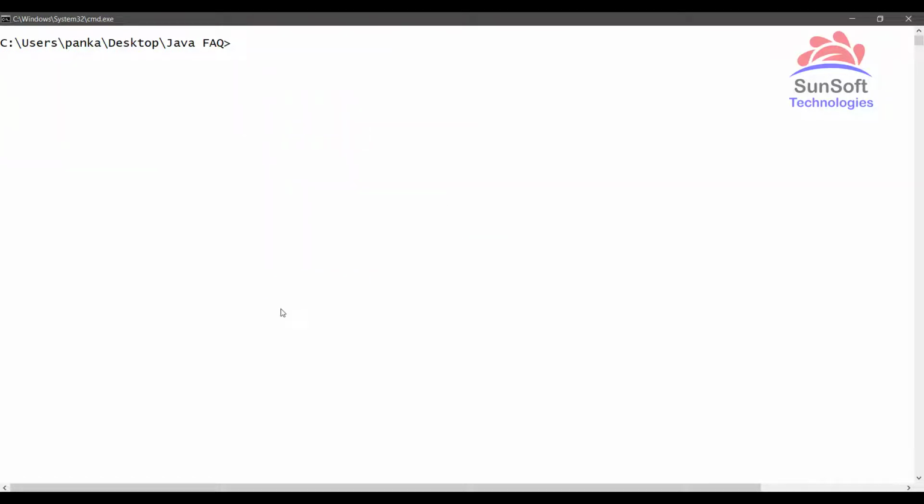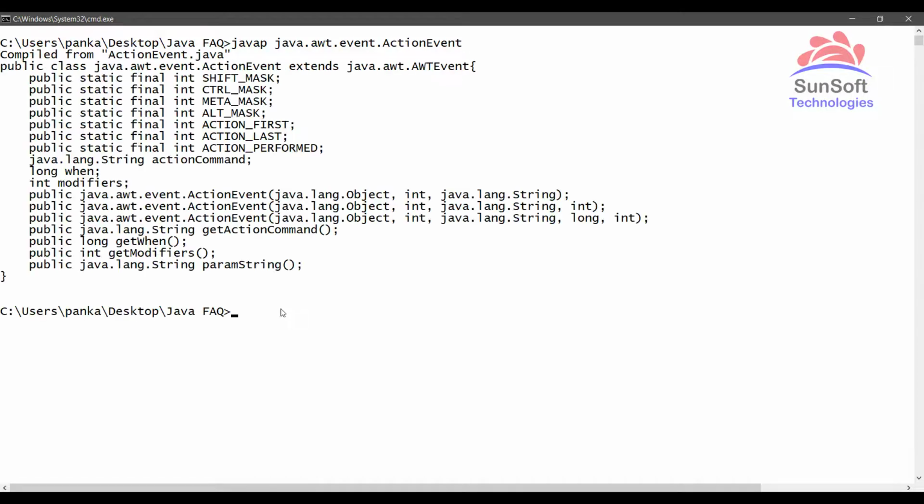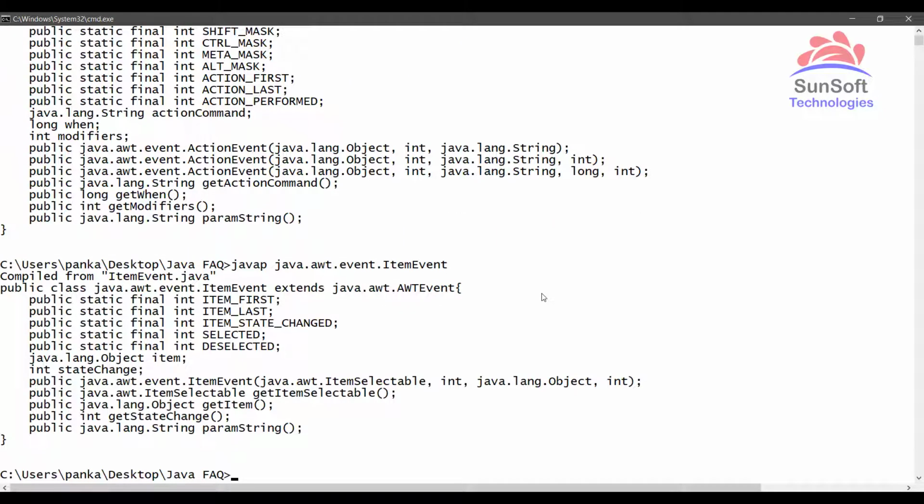Then our next thing, the event classes. When we say event handling or event classes in Java, generally all these belong to the AWT package. The java.awt.event package contains many classes for event handling. For example, ActionEvent, which is generated if you click on a button. If I press enter here, you can see the ActionEvent class extends AWTEvent. Then let's check similarly for ItemEvent. This is another event which is generated when you select a checkbox. If I press enter, that also extends AWTEvent. And then let me take another one, AdjustmentEvent.